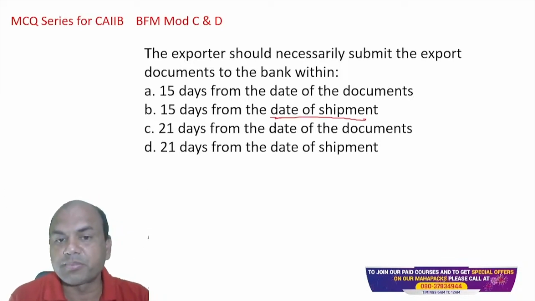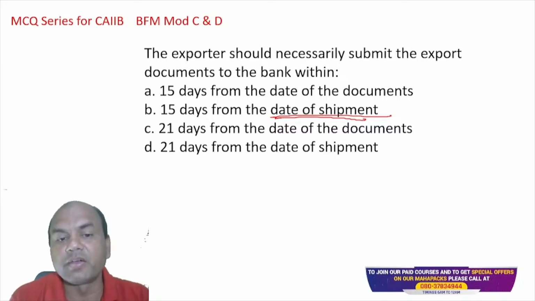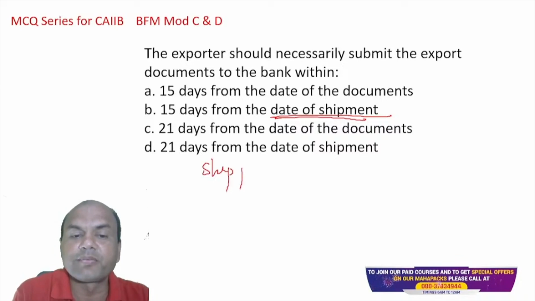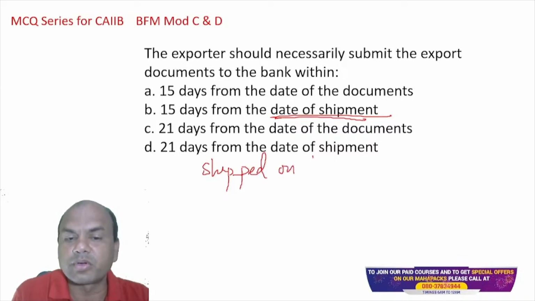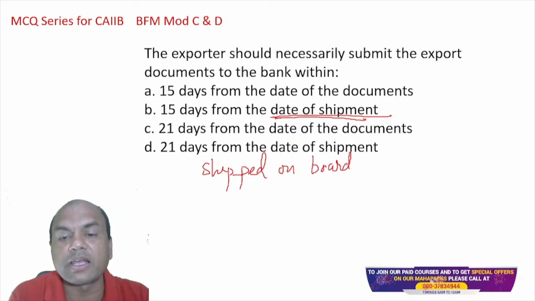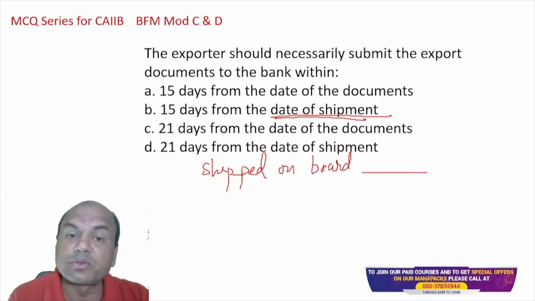Shipment date means whenever you get that bill of lading, on that there is a stamp called "shipped on board". Whatever date this shipped on board stamp has is known as the date of shipment. So the exporter has to submit the documents to the bank.